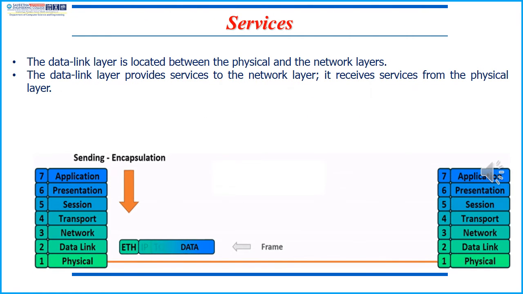Here we show the OSI model which you have seen in Unit 1. The data link layer is located between the physical layer and the network layer. The data link layer provides services to the network layer. It receives services from the physical layer. The physical layer collects the data in the form of bits and sends it to the data link layer, where the data link layer converts the bits into frames and sends them to the next higher layer, called the network layer.